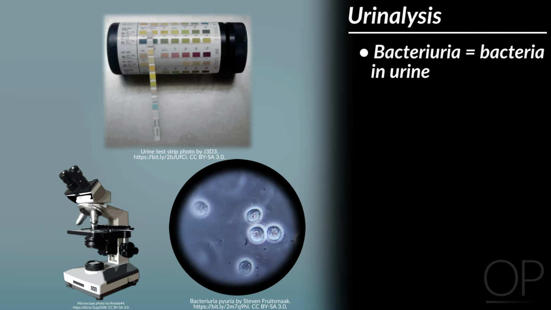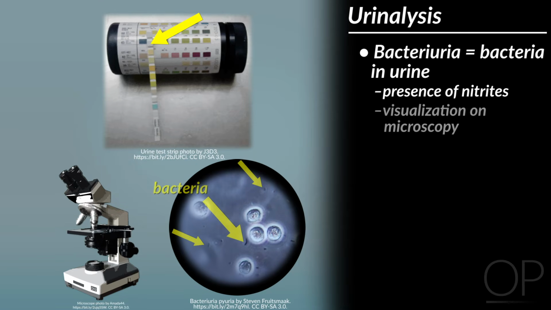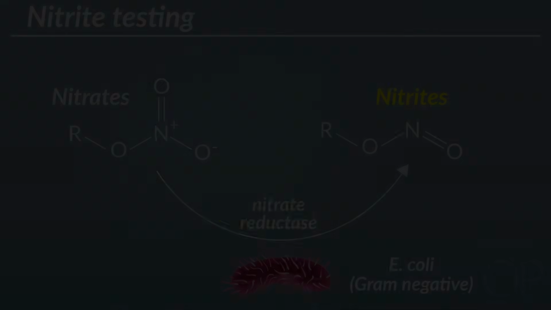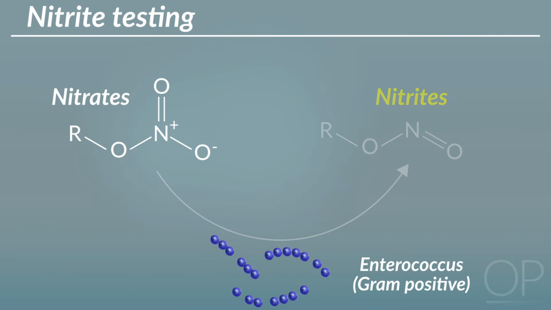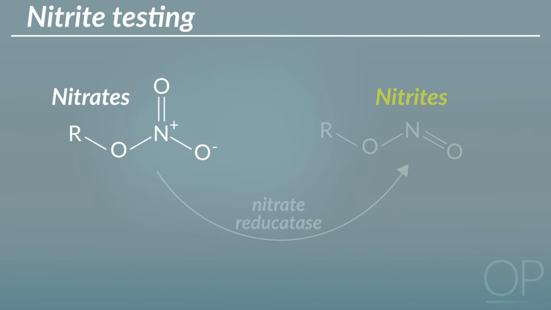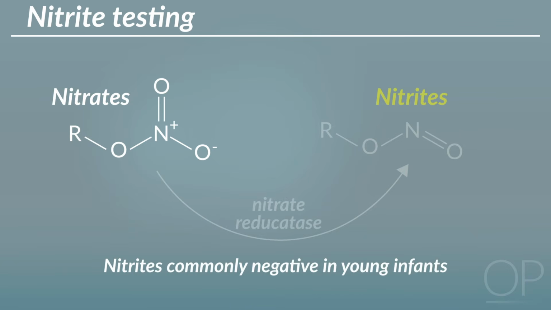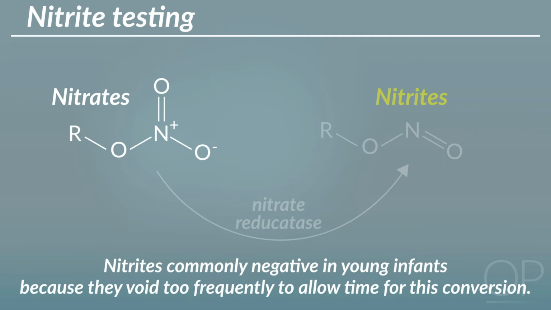Bacteriuria refers to evidence of bacteria in the urine. This is typically seen by the presence of nitrites on urinalysis or bacteria visualized on microscopy. Nitrites are produced by an enzyme in many gram-negative bacteria, which reduces the nitrate naturally present in urine to nitrite. The nitrite test will be negative if the infection is caused by a gram-positive organism like Enterococcus. This test is also commonly negative in young infants because they void too frequently to allow time for this conversion.